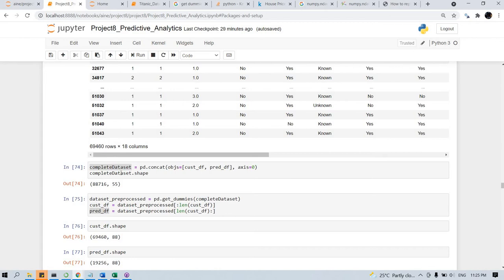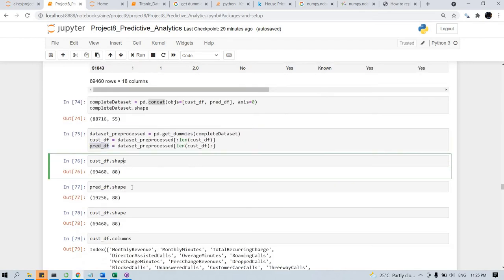To avoid this issue, we first concatenate the train and the prediction data sets, which gives 88,000 records. Then we create the dummies, process them, and after that we separate the customer data frame and the prediction data frame.